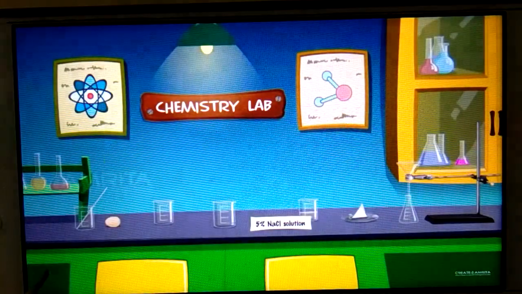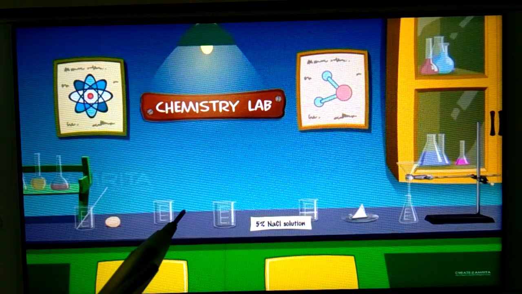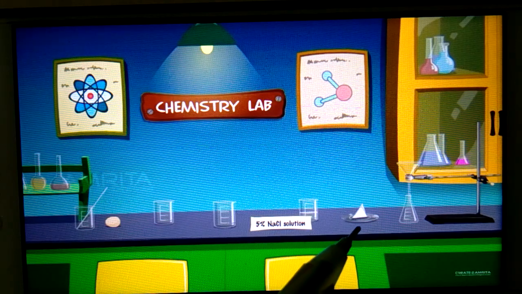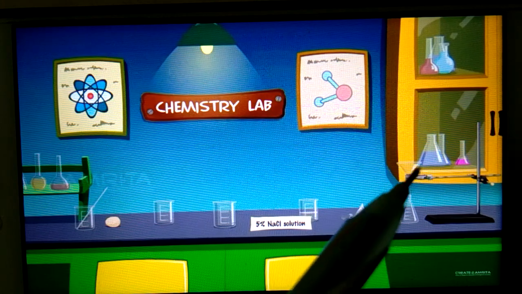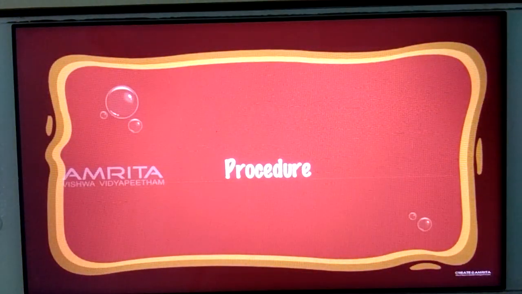So for egg albumin you can see here beaker with glass rod, egg is also present, egg, then beaker, other beaker, then 5% NaCl solution, aqueous brine solution, then filter paper cone, then conical flask, funnel, stand, all these are required. Now what you have to do students, procedure let us see.